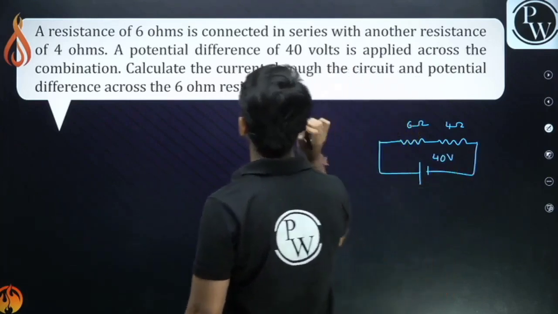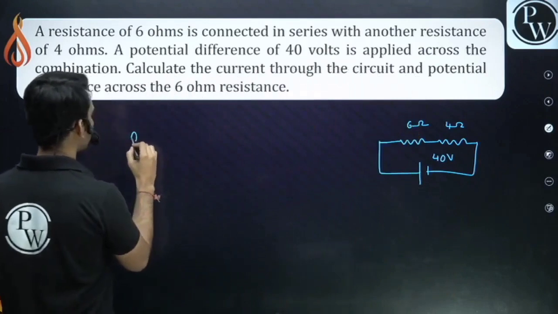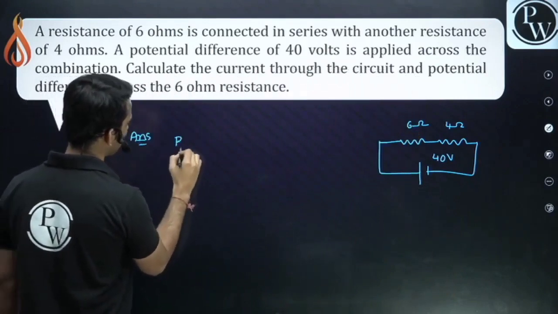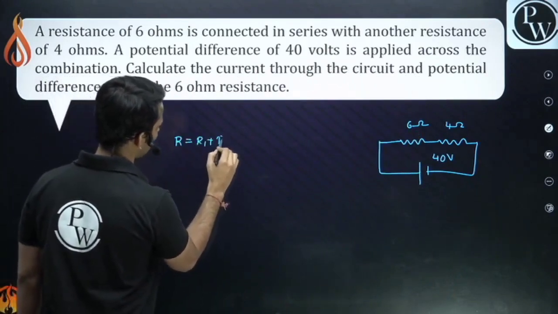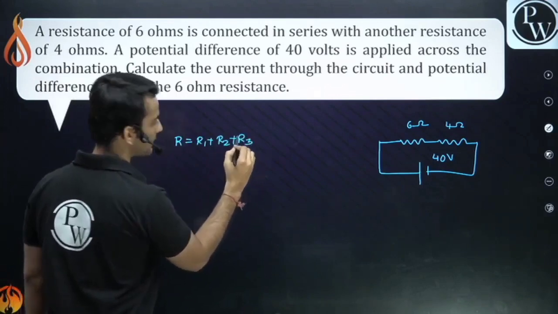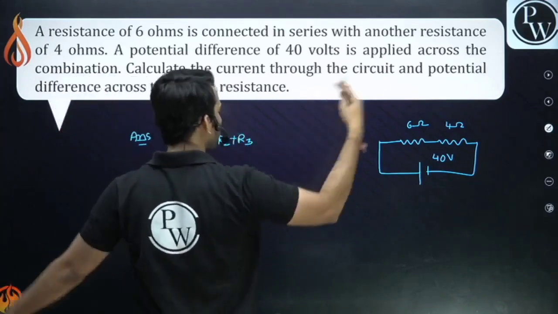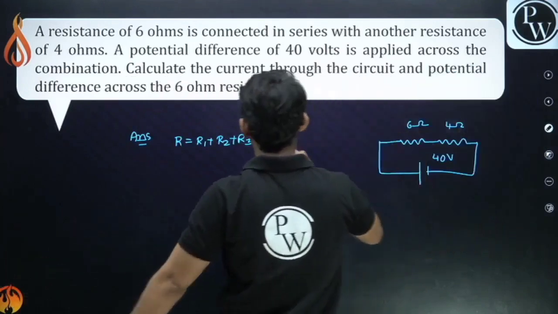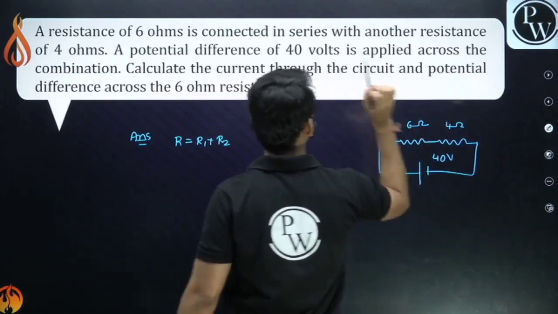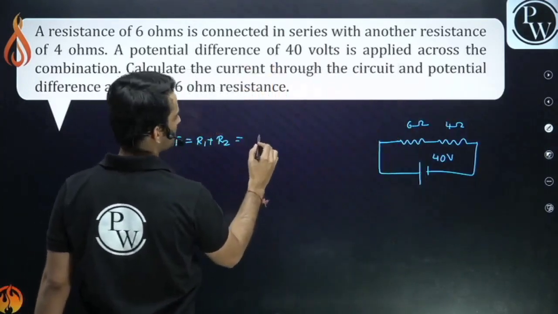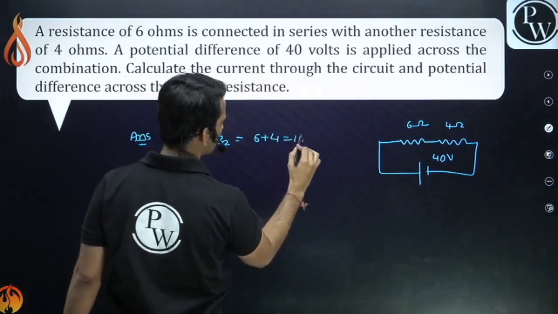You have to find the current. So guys, first we have to calculate the total resistance, which is R1 plus R2. So what is R1 plus R2? 6 plus 4, it is 10 ohm.